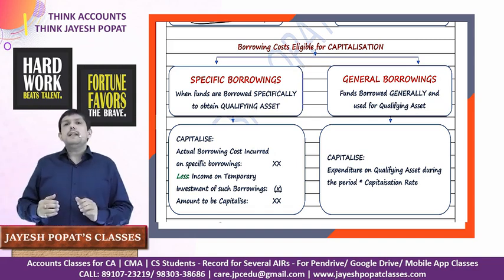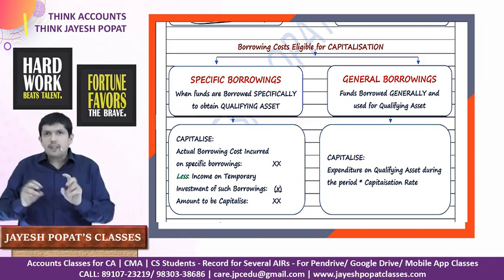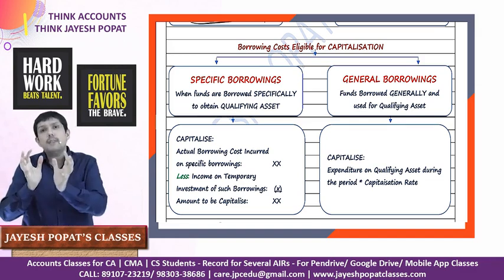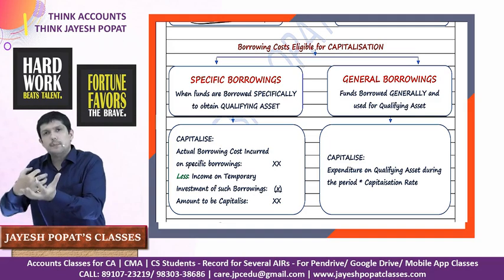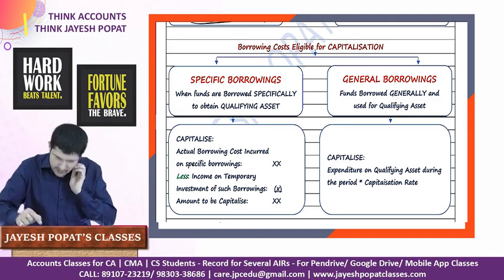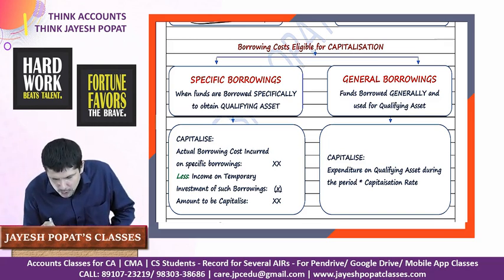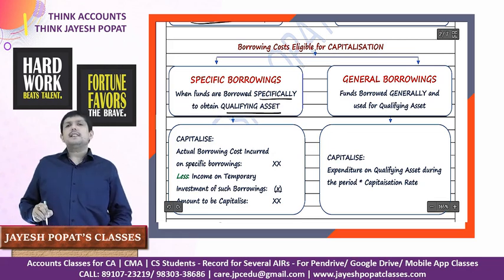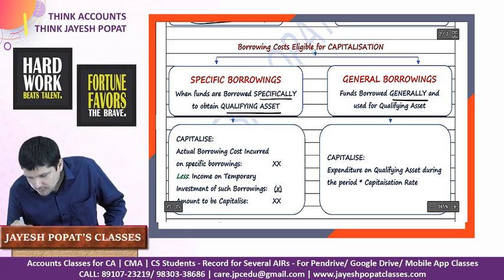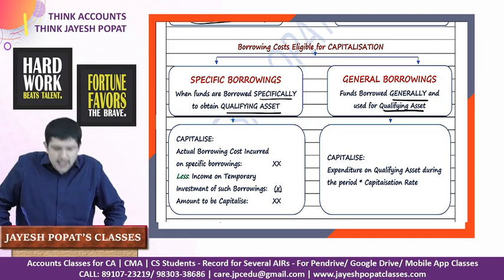Let's say we are making a building, and we will incur 10 crore rupees to build this particular building. We have loans to the extent of 25 crores which are taken for various purposes, and then from that pool we utilize 10 crore rupees for the construction of this building. That will be treated as general borrowing. So specific borrowings: when funds are borrowed specifically to obtain a qualifying asset, it will be treated as specific borrowing. General borrowing: funds borrowed generally and used for the purpose of construction, acquisition or production of a qualifying asset.